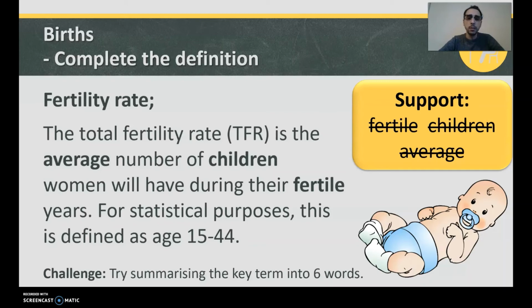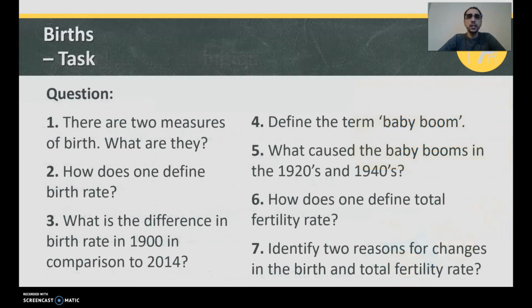Now, of course, there are some people that have had children before the age of 15. And of course, there are some cases where women have had children after the age of 44. But on the whole, we're going to use the numbers 15 to 44. Right? So the total fertility rate is the average number of children women will have during their fertile years. For statistical purposes, this is defined as 15 to 44. So women can have, we found in the past, between 1.6 to potentially up to like 2.95 children during their fertile years.